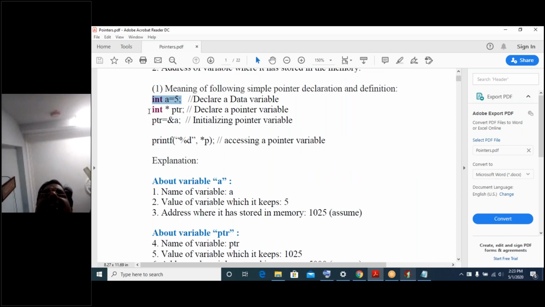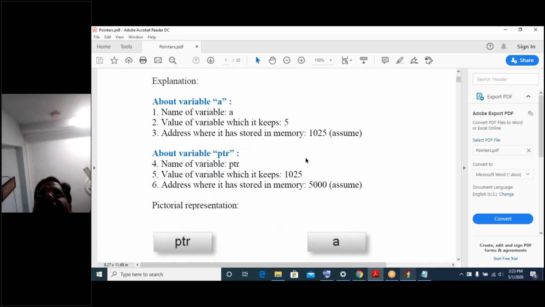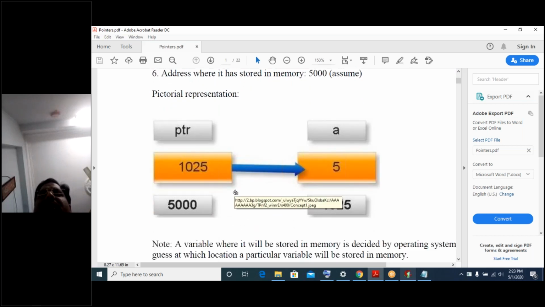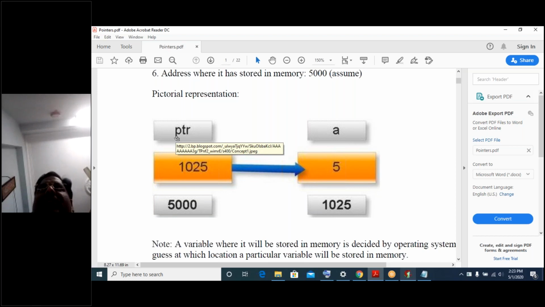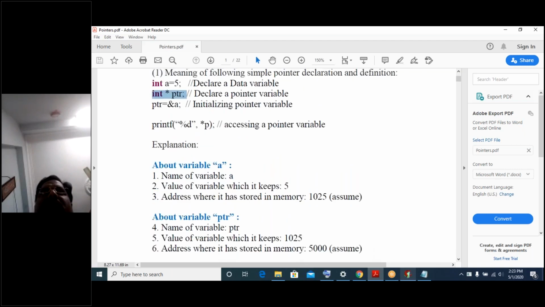Then we said int star PTR, that means a pointer variable declaration happens. How is it declared? PTR is a pointer variable, but PTR is also nothing but a variable only. That's what we are trying to say. If it is a variable, what kind of data type is it holding?